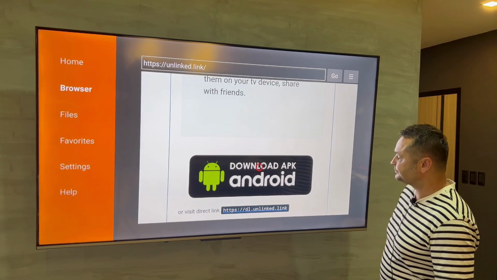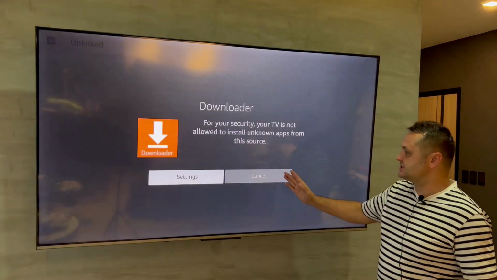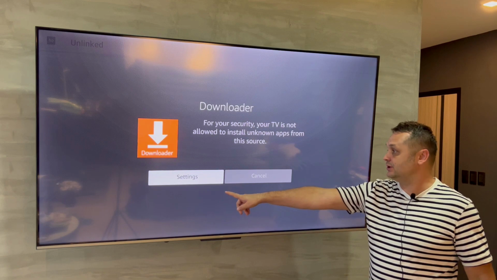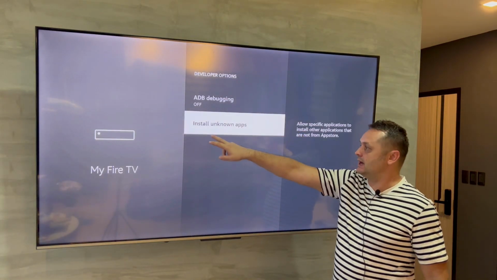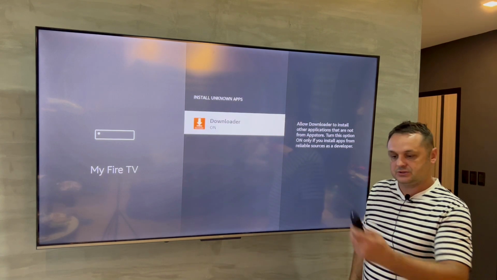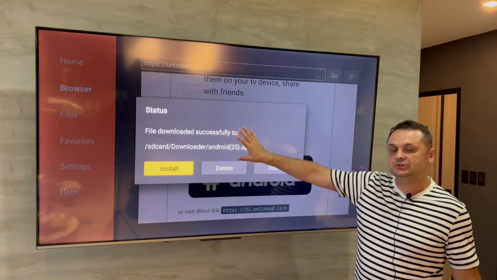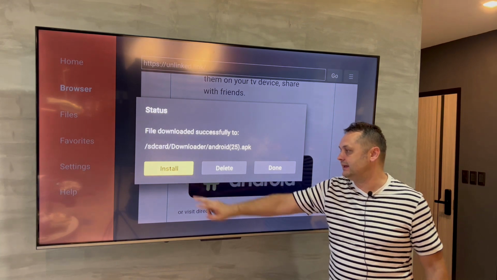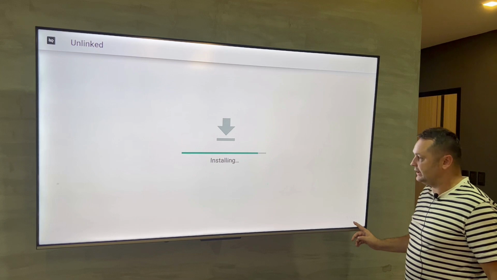Click on that. Once you click on that, it's going to say connecting, and it's going to stage the app. And now you're going to get to developer options, the first option we did. You're going to click on settings. See how I'm in developer options now? Install unknown apps, and I'm going to make sure Downloader is on. Click it on, click one back and one more back, and it's going to take you back to the Downloader menu. Now you have the opportunity to hit the install button again. Let's do that. And now I can press the install button here in the corner.